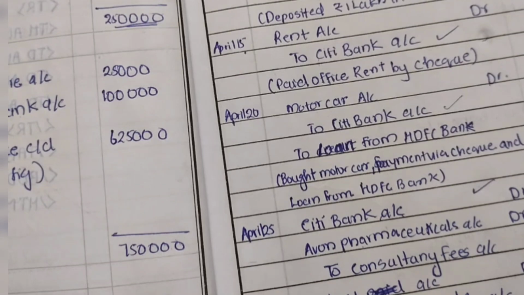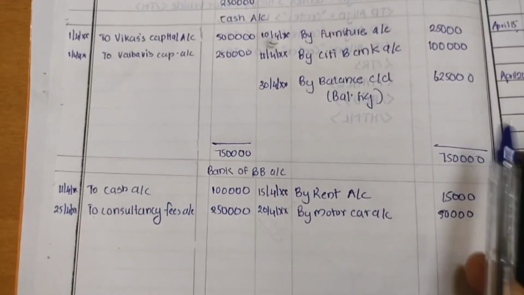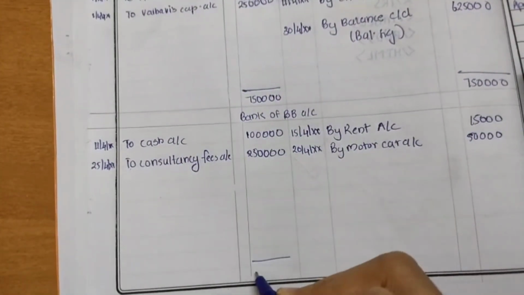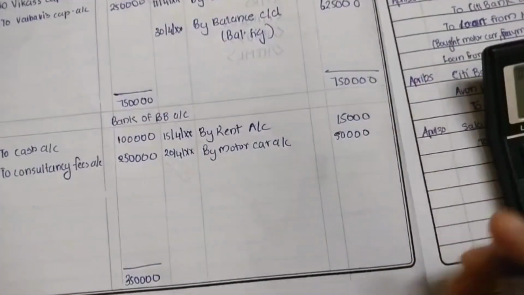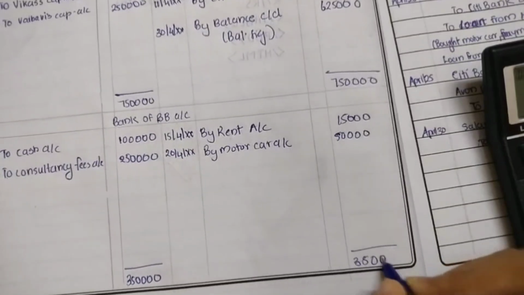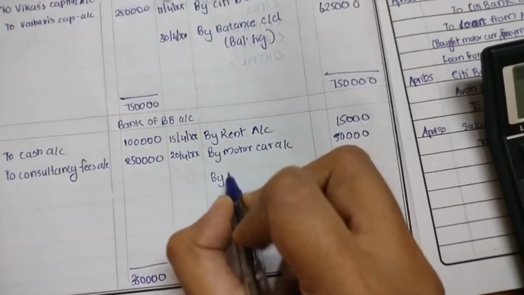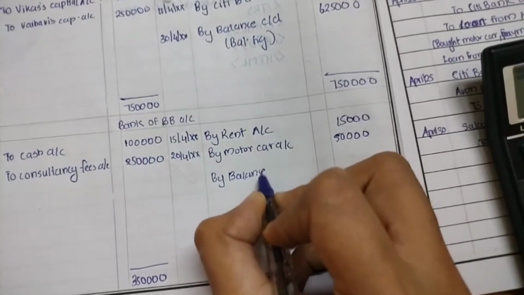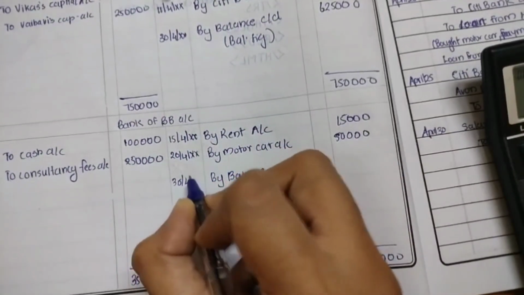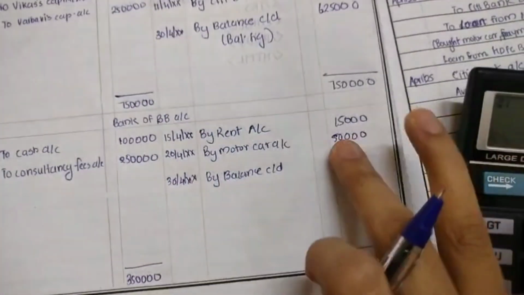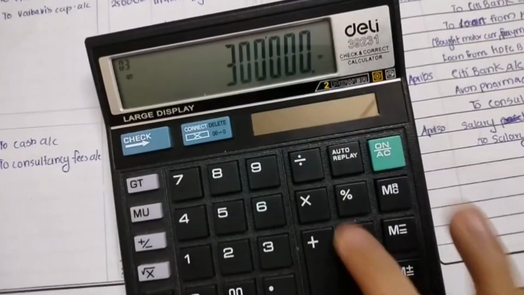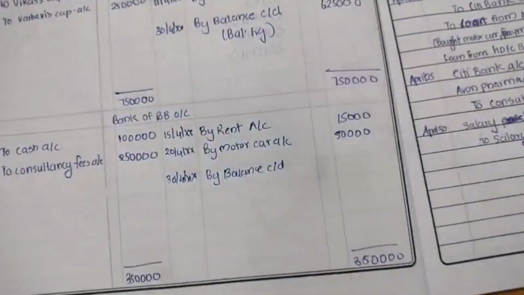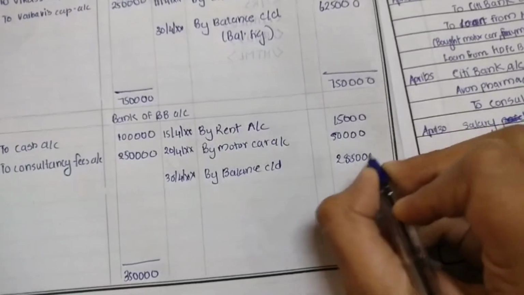Now let's total both the sides. We see that the debit side is more when we total, so we write the total here. It becomes 3,50,000. Write the totals here, 3,50,000. The balancing figure appears here only, by balance carry down on 13 April. What is the balancing amount? 3,50,000 minus 50,000 and 15,000. The balancing figure will be 2,85,000.